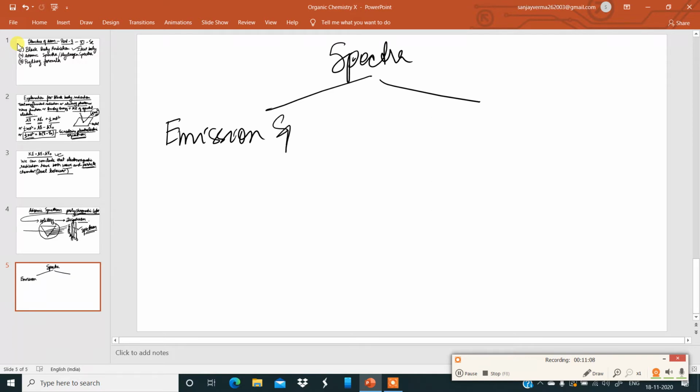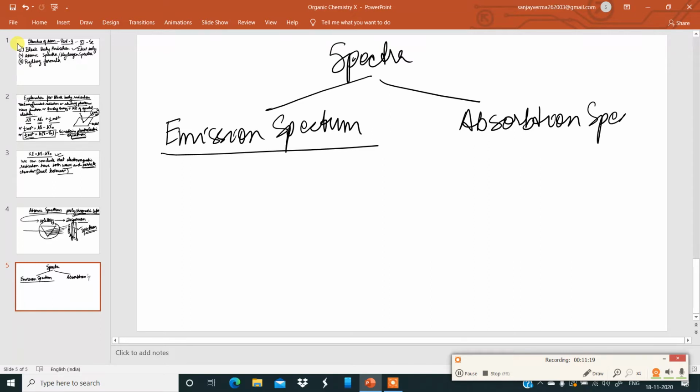One is emission spectrum, the other one is absorption spectrum. Spectra is of two types. The first one is emission spectrum, the other one is absorption spectrum. Now let me explain this one by one.